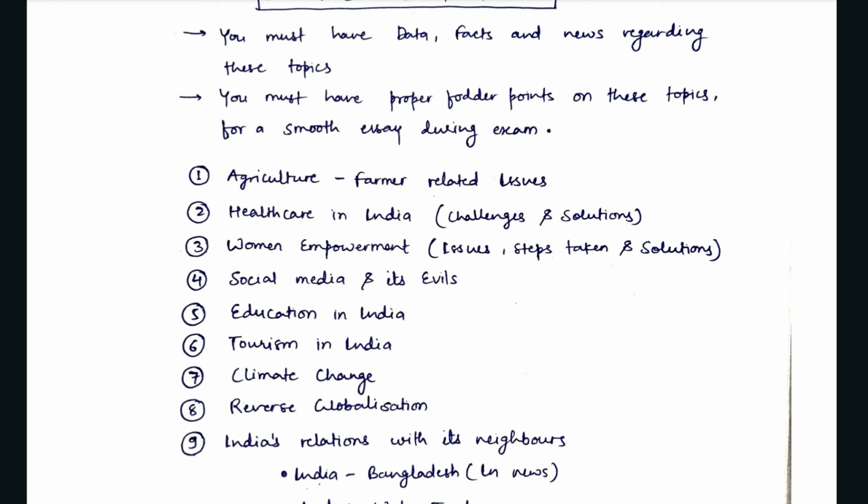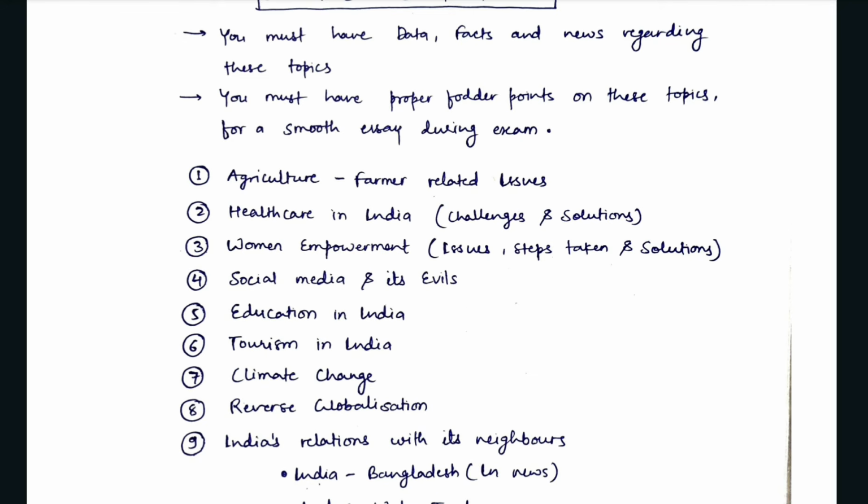The fifth one is the education system in India. What are the major issues with the education system in India, like privatization of education, and what are the components of the new education policy? What is the role of vocational education? There are various other dimensions related to education in India.